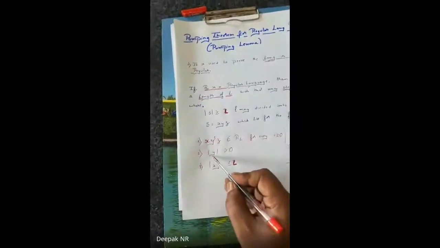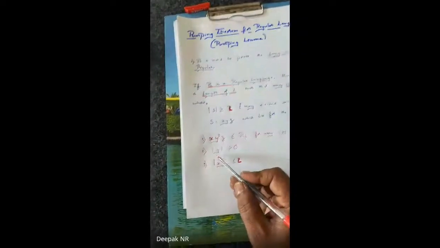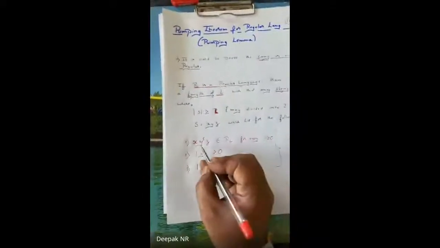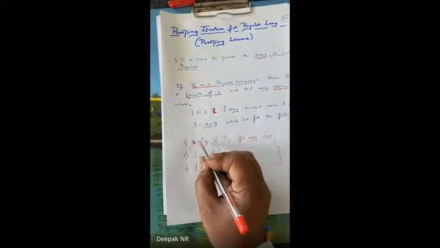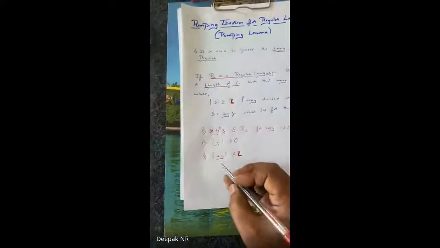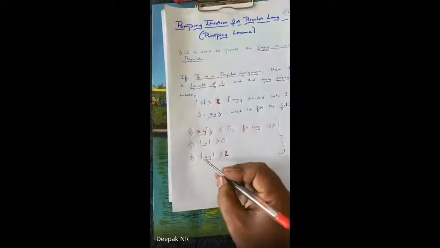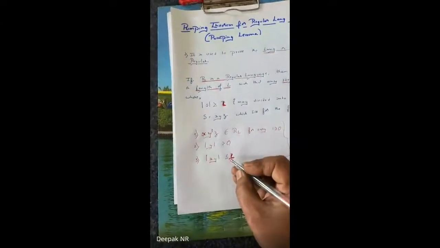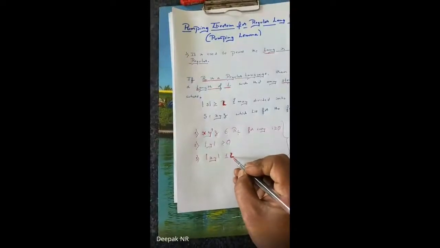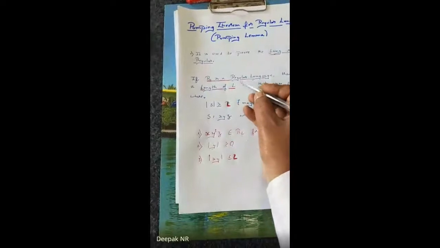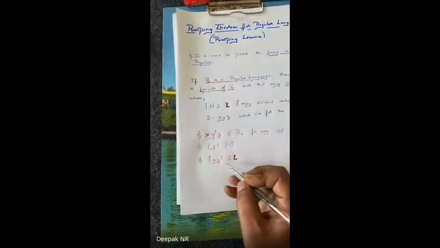The next statement says the length of Y should be greater than 0. And the last one is the length of XY. After calculating, the length of XY should be less than or equal to L. What is L? The length of the regular language. So the length of XY should be less than or equal to L.